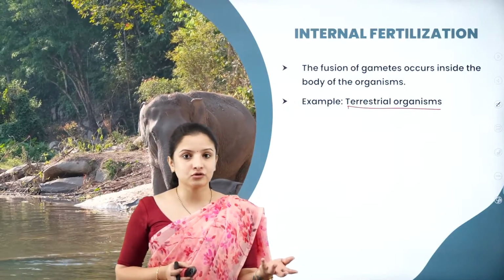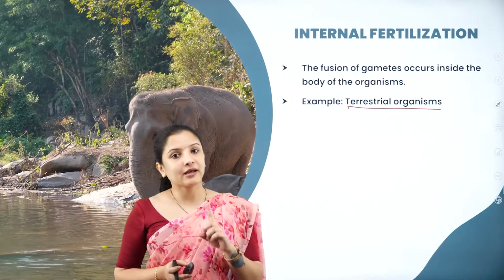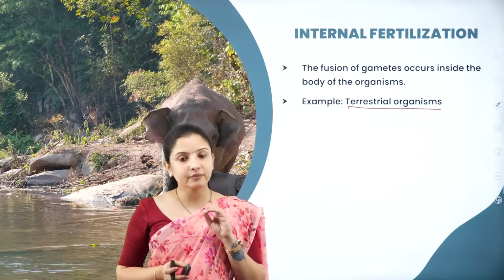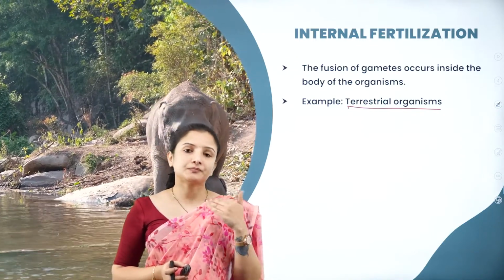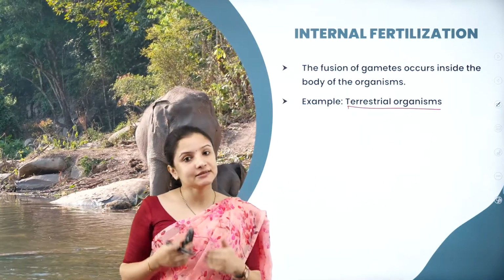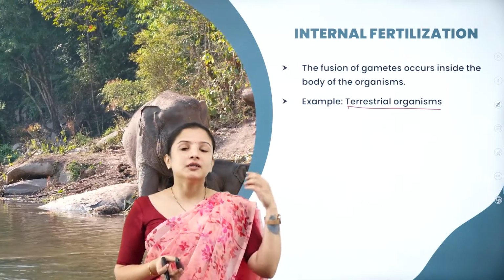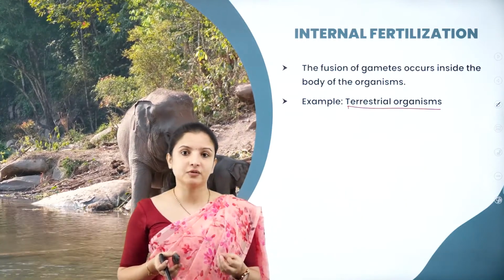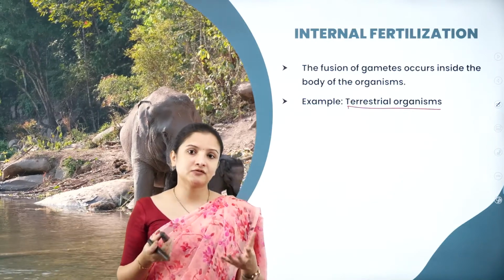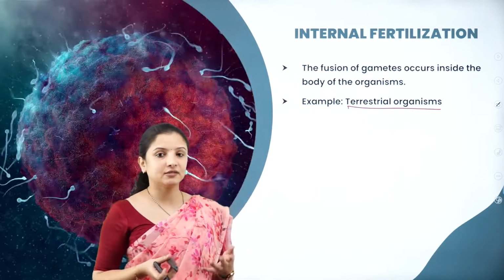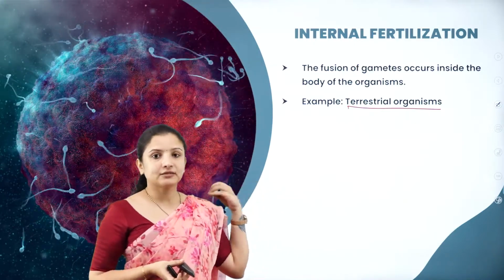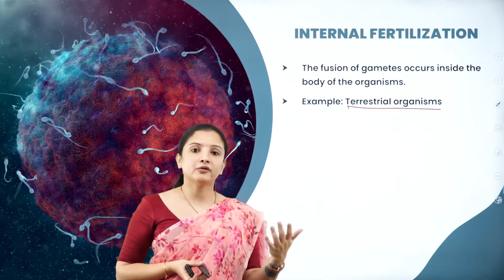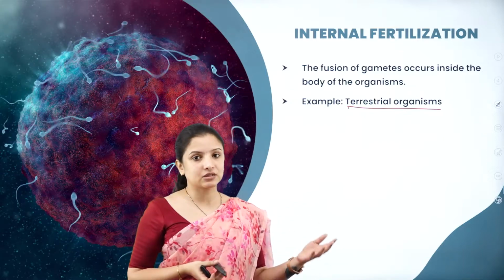Do we produce thousands of eggs? No, only one egg gets produced in the female, but male gametes will be produced in thousands. The female gamete will be produced only one. Why? Because the fertilization is taking place inside the body of the organism. Therefore, the chance of a predator getting into our body and feeding on it is not at all possible, right? So, whatever progeny is formed can be safeguarded very easily. That is why organisms exhibiting internal fertilization will not produce thousands of eggs, compared to those organisms which reproduce by external fertilization.